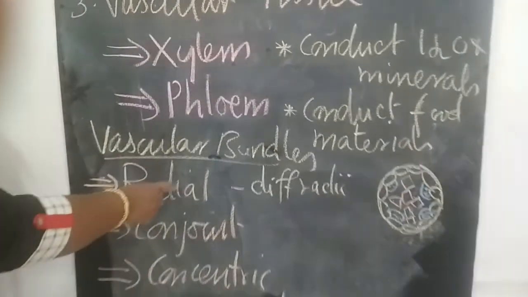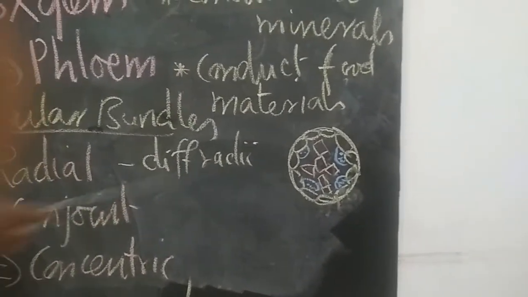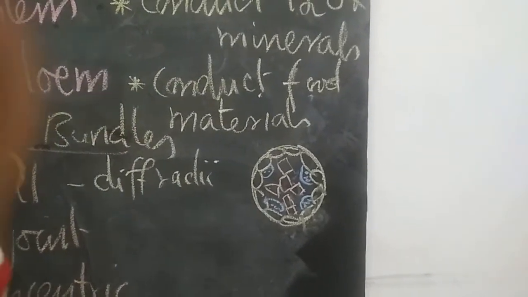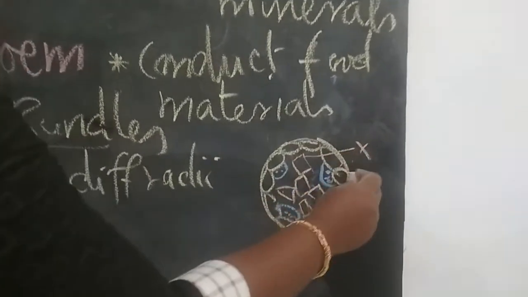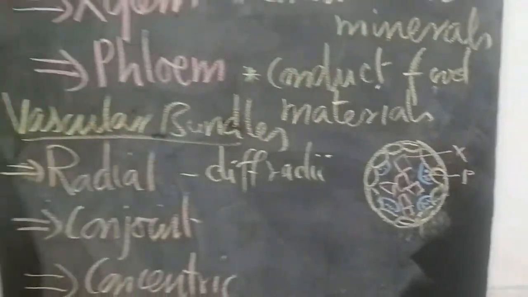So radial bundles, they are seen in different radii which are alternating with each other. So this is xylem and this is phloem.